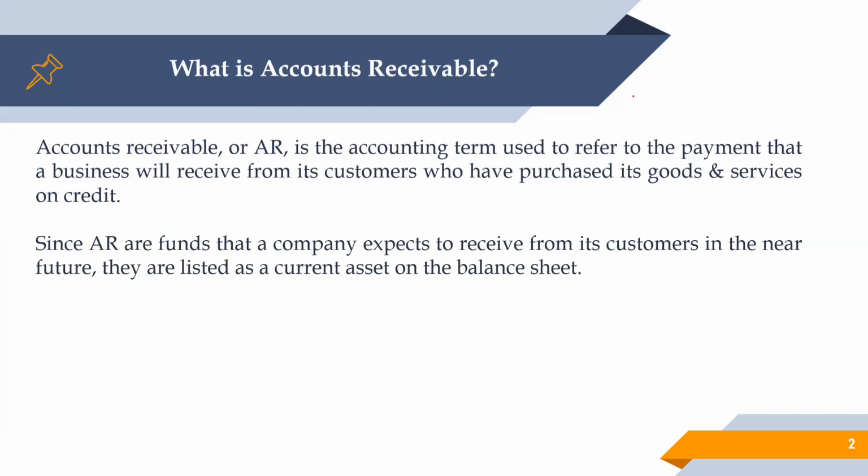When you book the sales invoice, the customer or account receivable account is debited and your revenue account is credited. Revenue is going to hit your P&L on the credit side, and this AR is going to be parked on the balance sheet as a current asset. Against that AR, we are going to receive the money from our customers in the future.